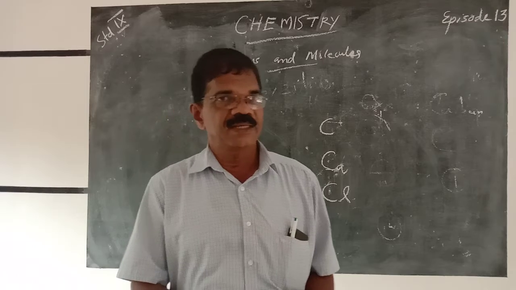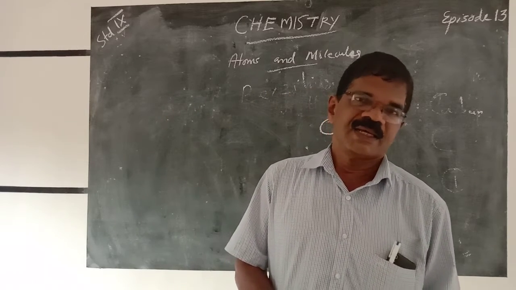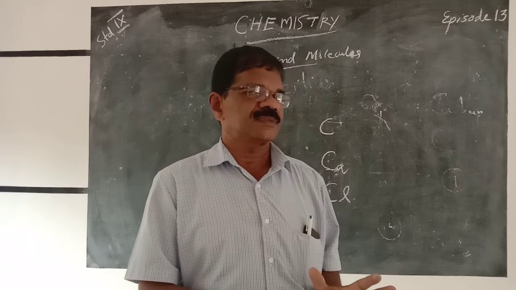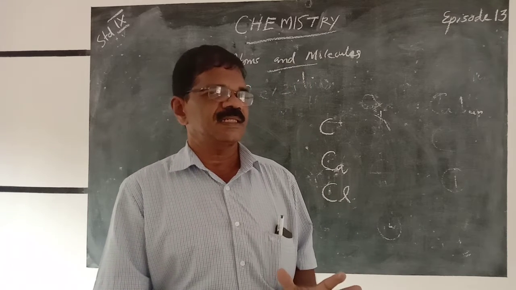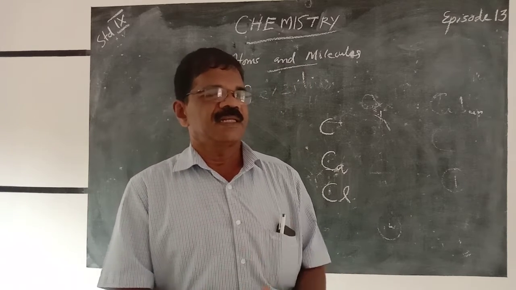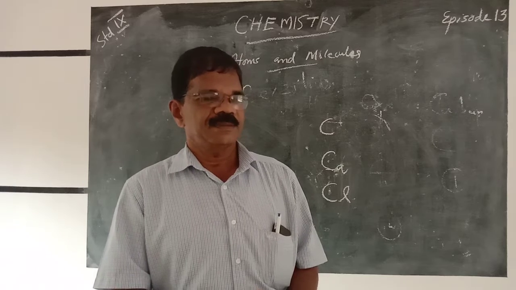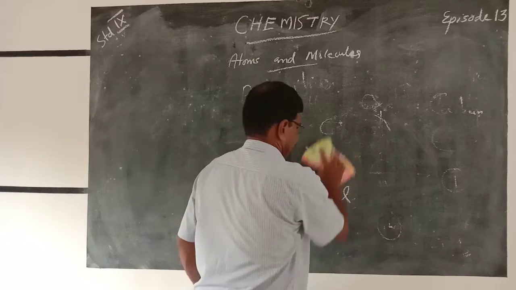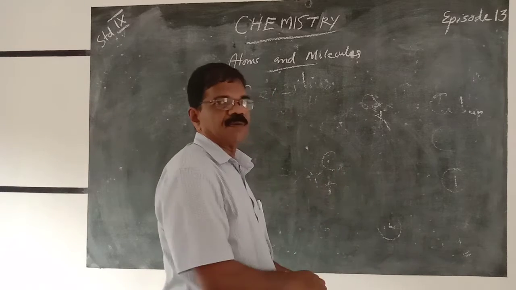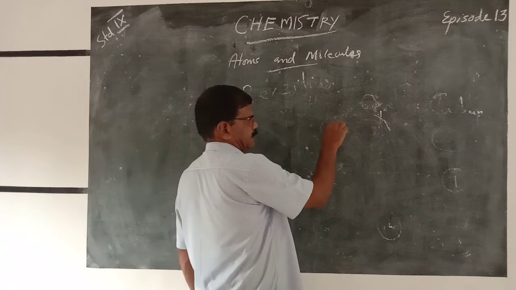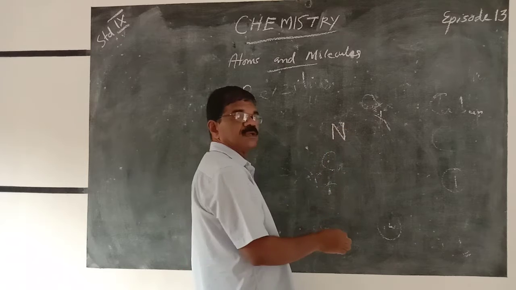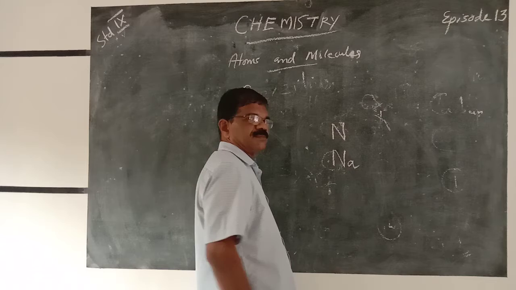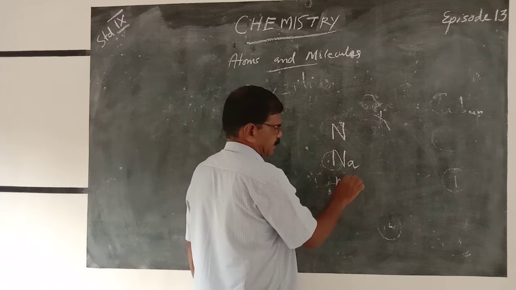I said to you that when there is a need to write two letters, it's because the names of some elements start with the same letter. For example, nitrogen. The symbol of nitrogen is N. What is the symbol of sodium? Na. What is the symbol of niobium?